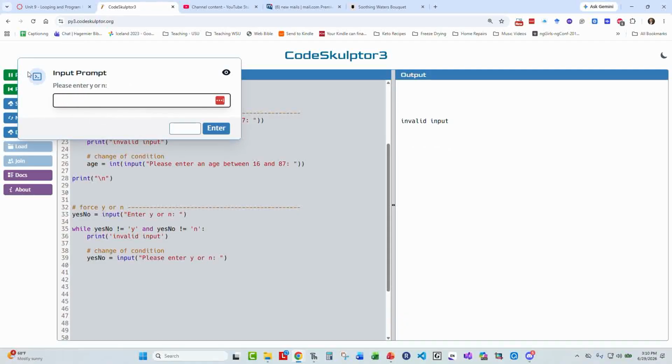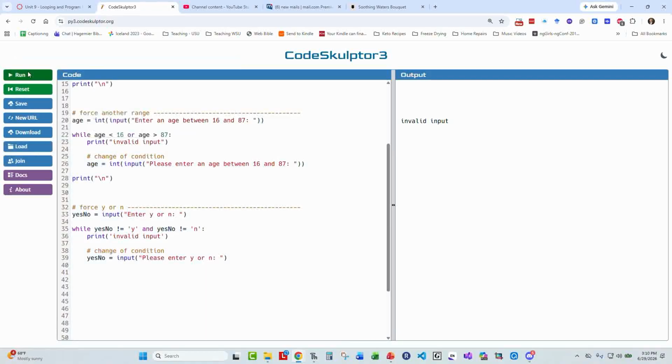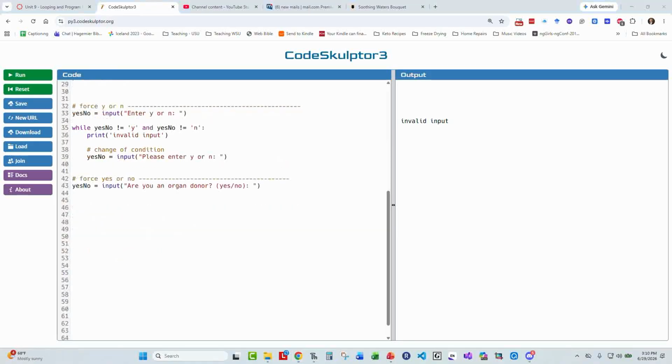And if I run it again, I can key in anything. If I key in a lowercase n, it will let me out. So now I can force a letter. That's not just, do you want to do it again? I can actually say, give me a specific value. Now, why would I need to do something like that?